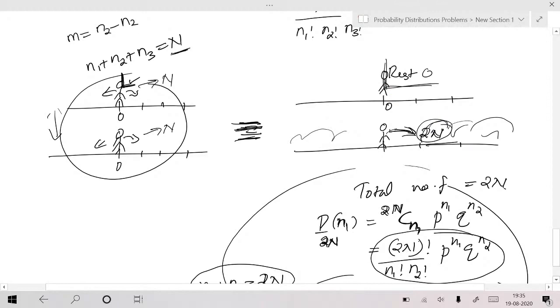Okay, sir. I am asking: suppose they both are moving in the same direction, can we take it as it is, 2n steps? That's what I'm asking. In one simultaneous step, both of them can move in the same direction.